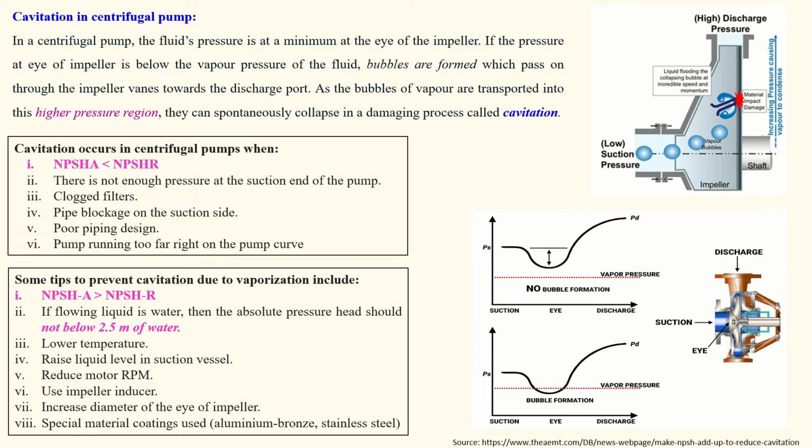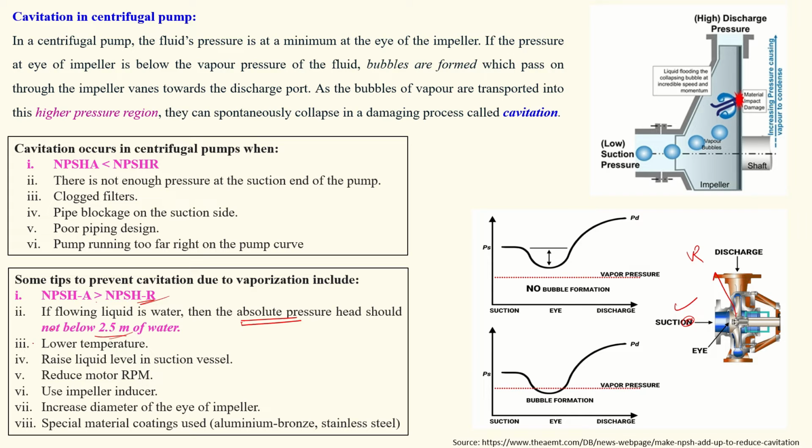So how can we reduce or prevent cavitation? The pressure available should be more than required. Whatever pressure is available at the suction should be more than what the impeller requires. If the flowing liquid is water, then this absolute pressure head should not be below 2.5 meters. In this condition, the water bubbles will not form.